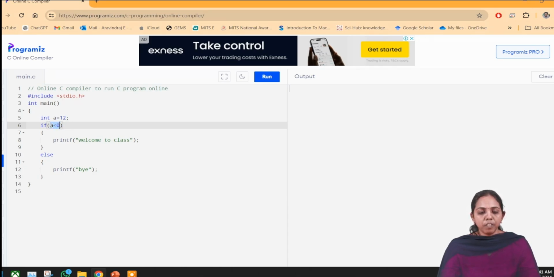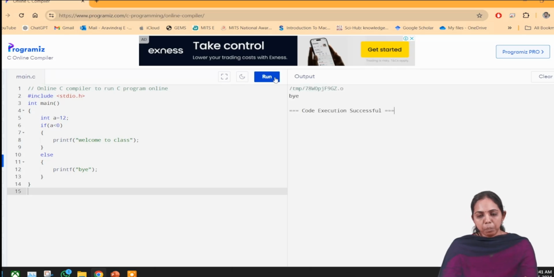So obviously it has to go to the else part, and the else part has to be printed. We will check what the output will be. See, this is the "bye" statement that is in the else, and it is displayed. This is how the if else will be working.